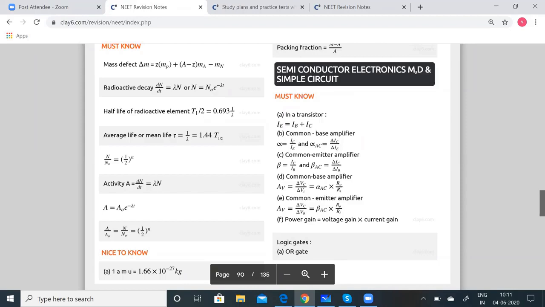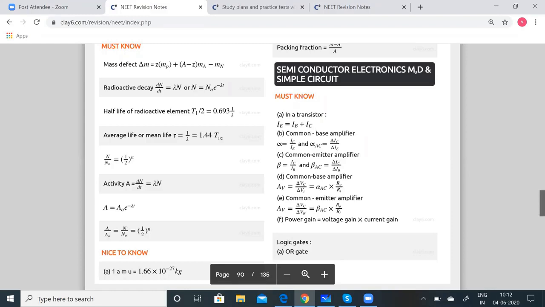So there develops a potential barrier VB across the junction, which opposes the further diffusion of electrons and holes through the junction. The small region in the vicinity of the junction, which is depleted of free charge carriers and has only immobile ions, is called the depletion region. So in the P-N junction, the terms to remember are potential barrier and depletion zone.